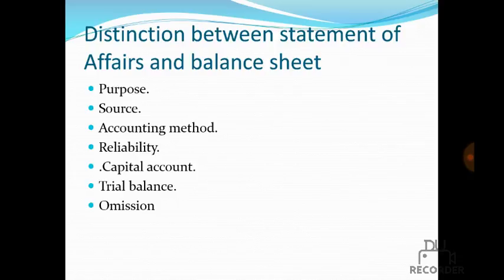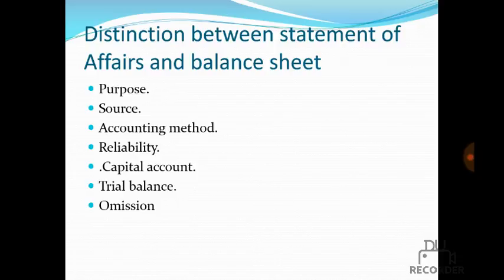In the statement of affairs method, it shows the financial position of the company, and we get the profit or loss. But in the balance sheet, we only know the financial position of the company. How much profit or loss we get will be shown in the profit and loss account in the double entry system.